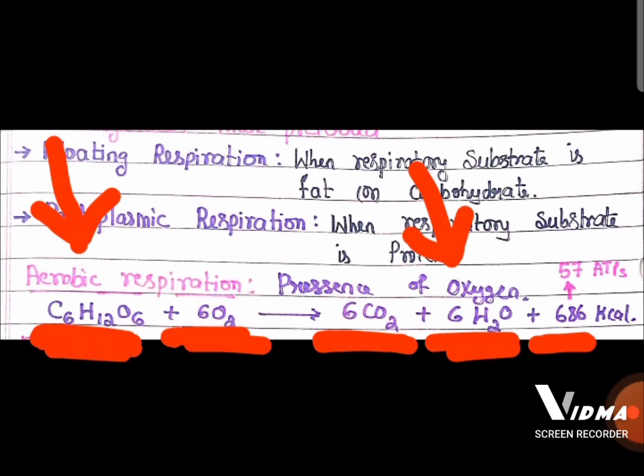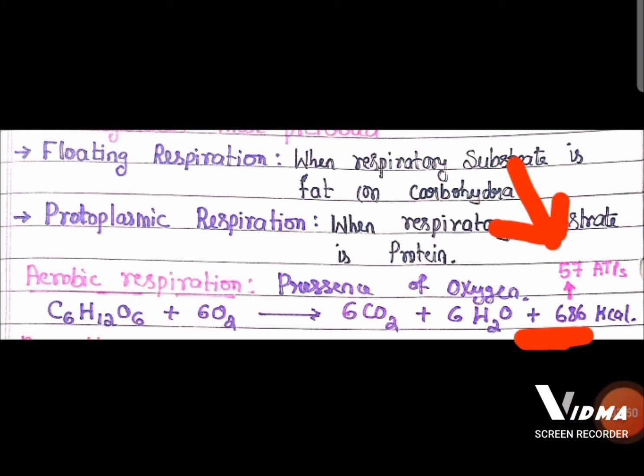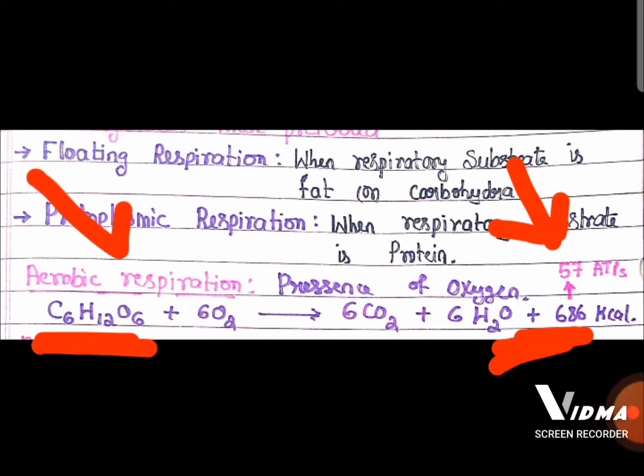So from one glucose there is a release of 686 kilocalories of energy, which is equal to 57 ATPs.